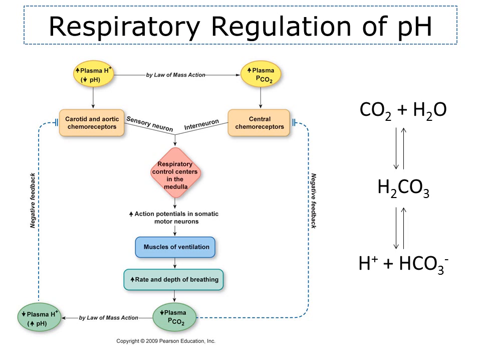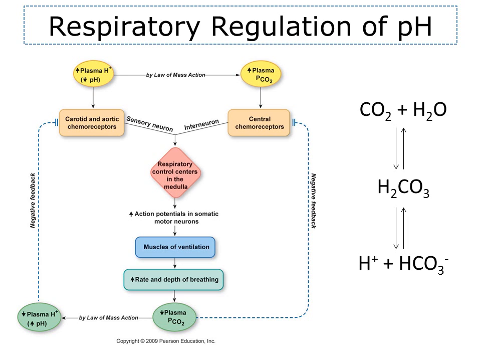Now, I want to introduce you to a very important equation, which is shown on the right-hand side. CO2 plus H2O goes to H2CO3, which then breaks down into H+ and HCO3-. In other words, carbon dioxide plus water goes to carbonic acid, which is then broken down into hydrogen ions and bicarbonate.